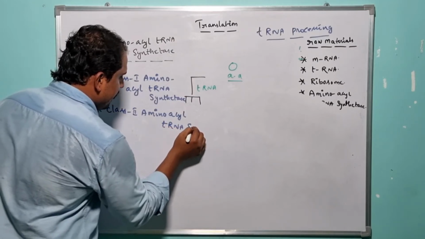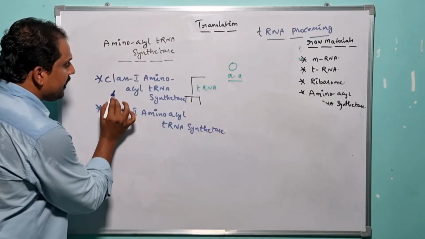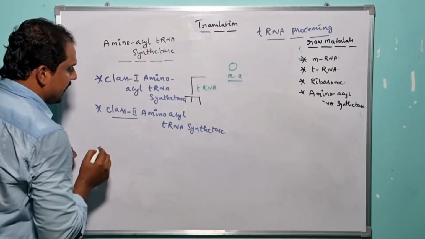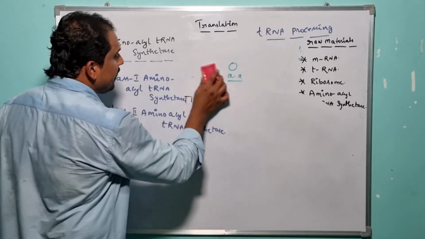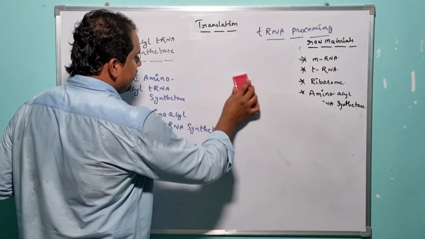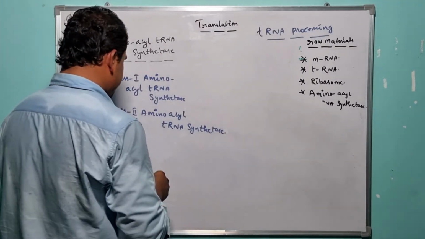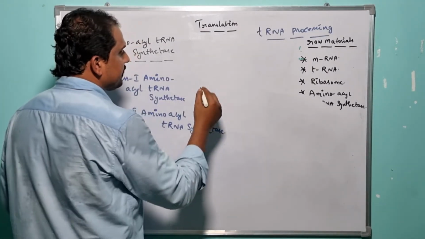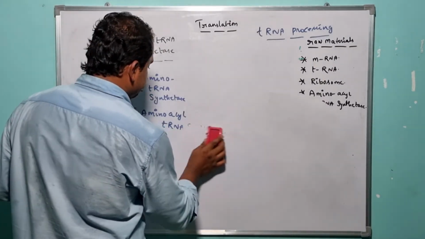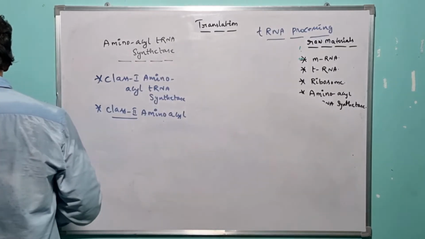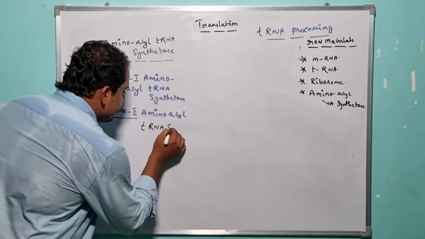So here we need to understand the difference between class 1 amino acid tRNA synthetase and class 2 amino acid tRNA synthetase. For understanding the activity of class 1 and class 2 amino acid tRNA synthetases, let me draw the structure of the purine ring, so that you can easily understand here.